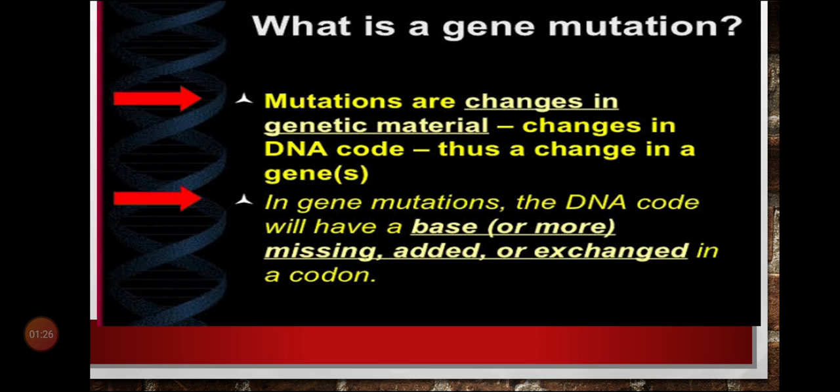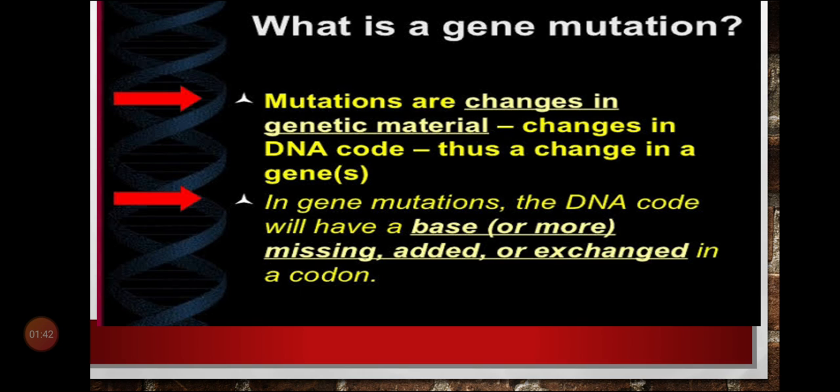When there is a change in the DNA sequence, it results in the change of genotype of an organism. That means genetic character.